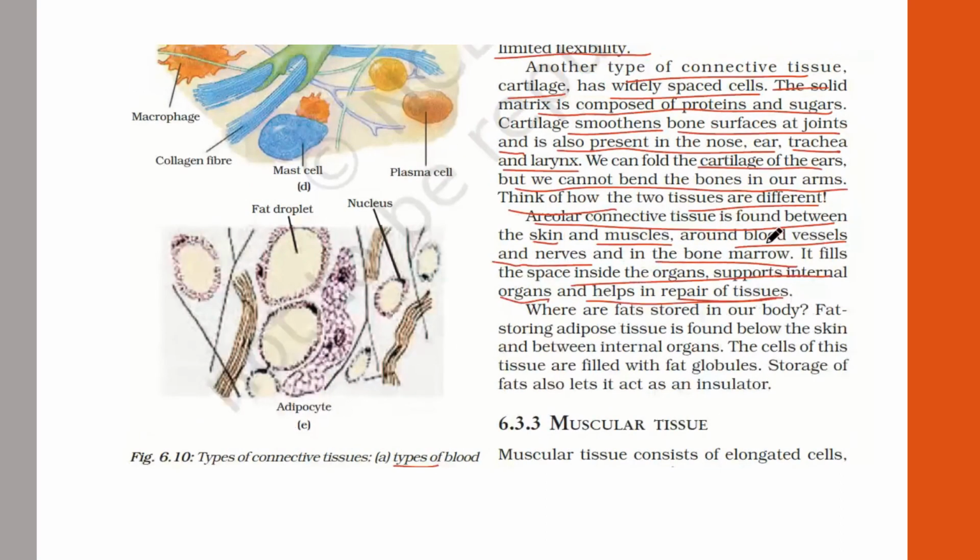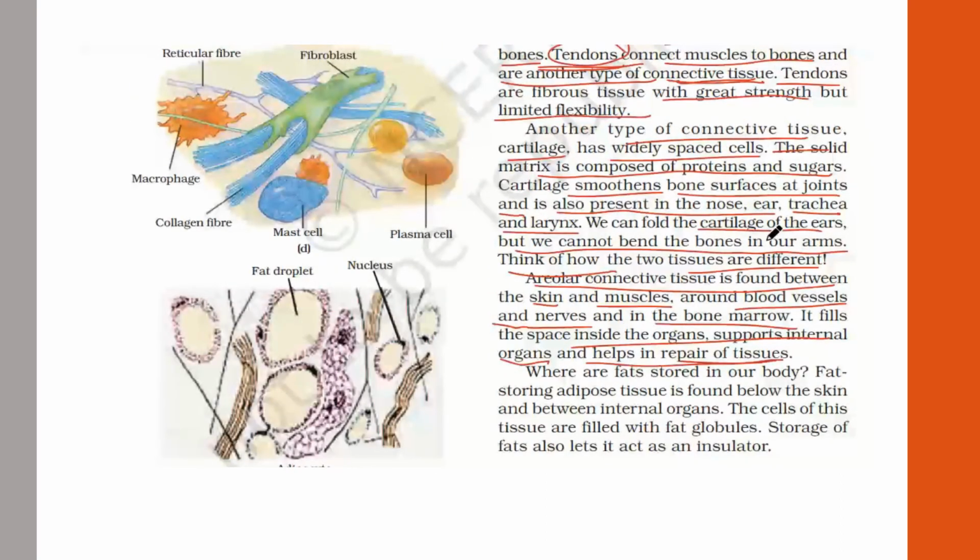So let us see this areolar tissue. How does it look? This areolar tissue has a mast cell, a plasma cell, and collagen fibers. These fibers help you to repair the lost or damaged tissues. Then these are the reticular fibers, fibroblast cells and macrophages.